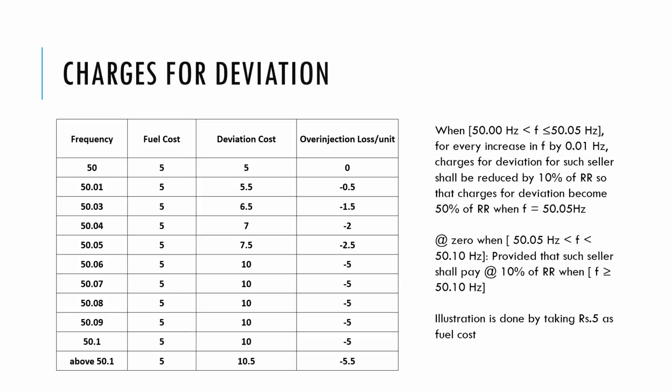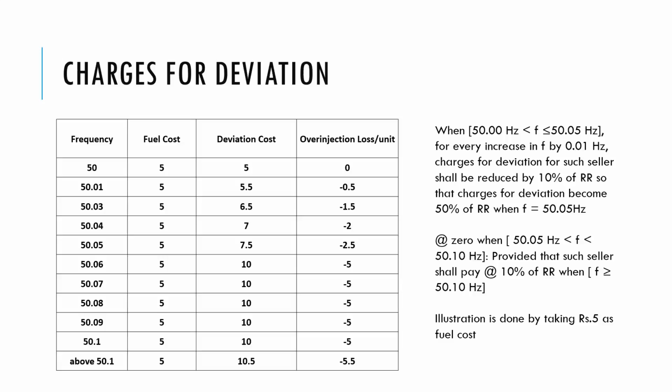Now, if the frequency moves to 50.06 hertz, the grid will not pay us any money. Similarly, it goes on to 50.07 also, the grid will not pay us. 50.08 also, no payment to us. At 50.10 and above, if we continuously inject 100 units into the grid for any reason, then the grid will not pay us anything.